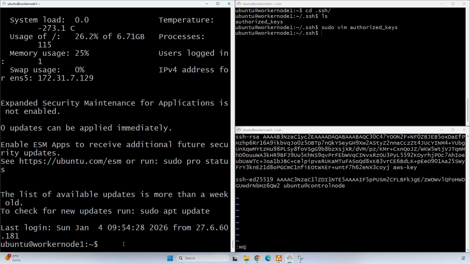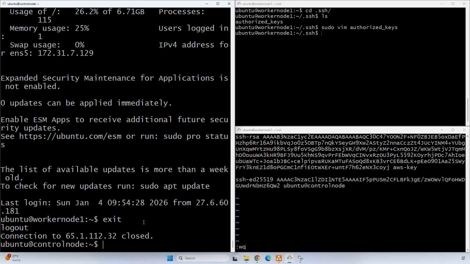I have now exited from worker node 1 and I am currently on the control node. So let's check whether we are able to connect to our worker node 2. Provide the public IP of worker node 2. Click on enter. Provide yes.